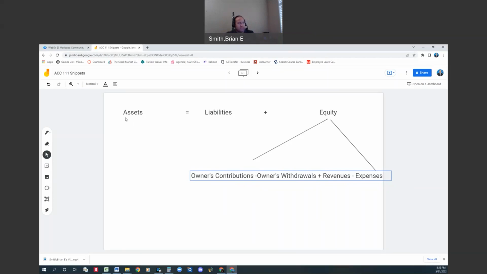Now, let's say one of our assets increases. Then either our liability increases, our equity increases, or we may have a reduction to assets, or some combination of the three. We don't know. It depends on each transaction that we analyze and determine how it impacts the accounting equation. I will be doing a snippet on different accounting transactions. If you think, okay, I think I got it, move on to the transactions and go through them so that it'll help you understand.